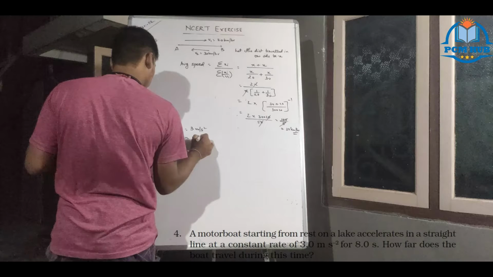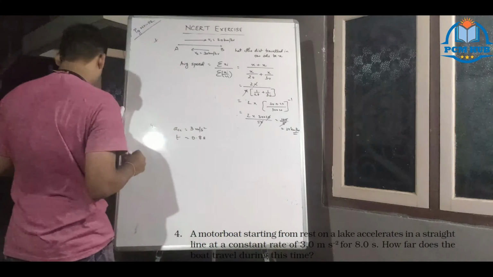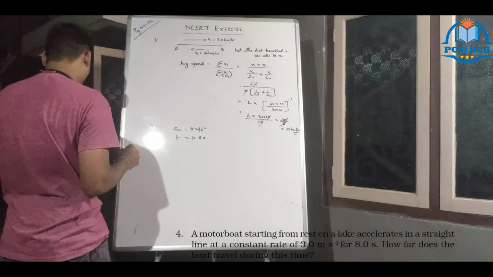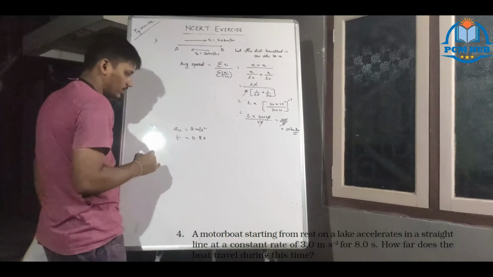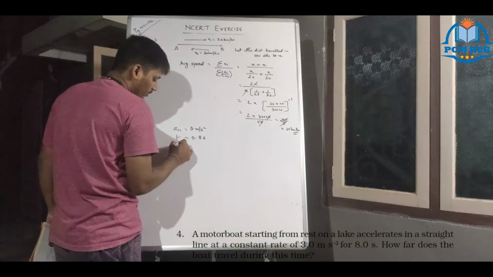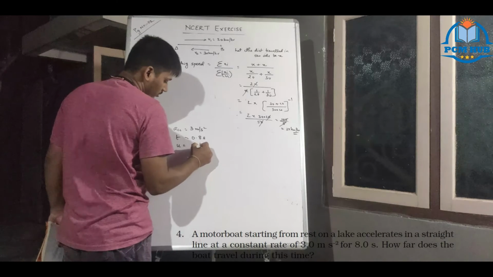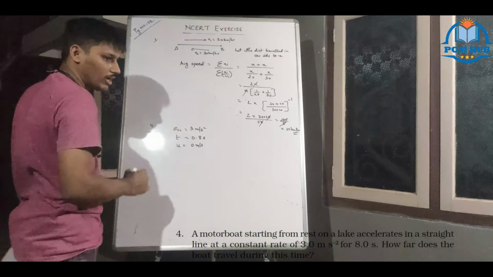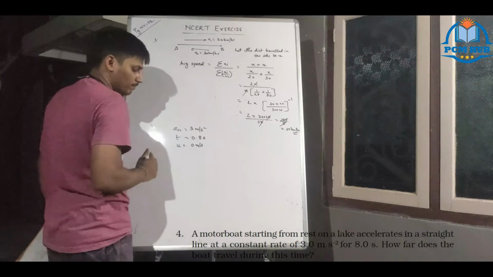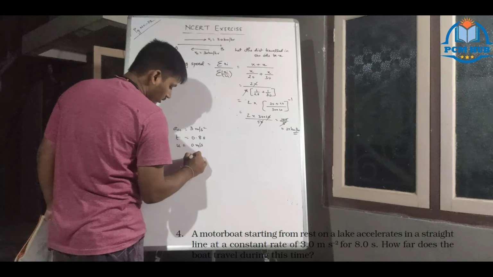Time it is accelerating is 0.8 seconds. How far it is traveling is asked. It is starting from rest. This is important. This is only logic, a minimum of 3 parameters are required.